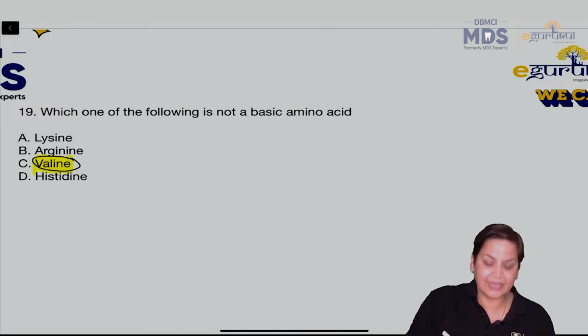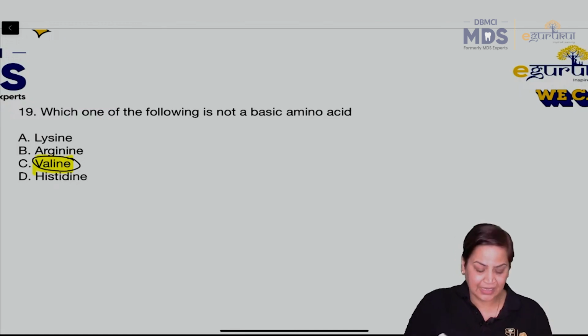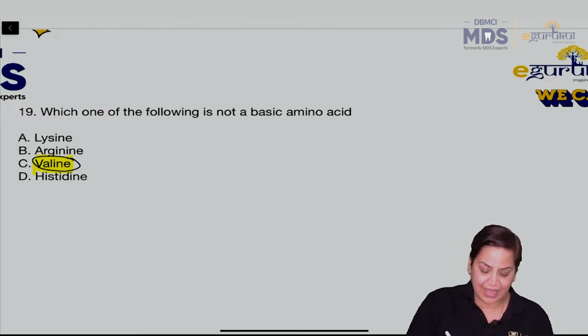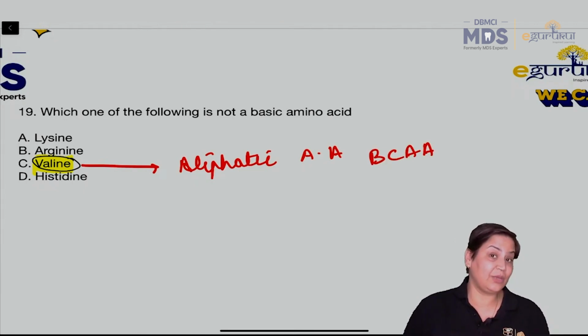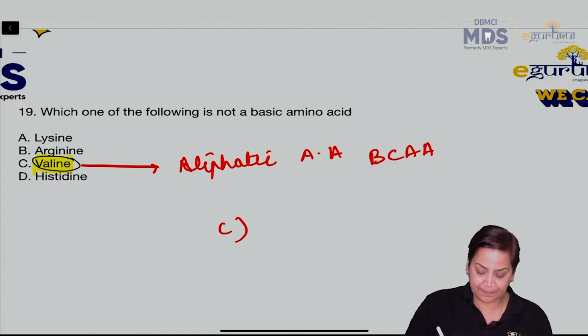Valine is what? It is an aliphatic amino acid. Lysine, yes; valine, which is an aliphatic amino acid, along with glycine. And this is also a branched chain amino acid. Let's put it that way also. Branched chain amino acid. Okay, so the answer is C.